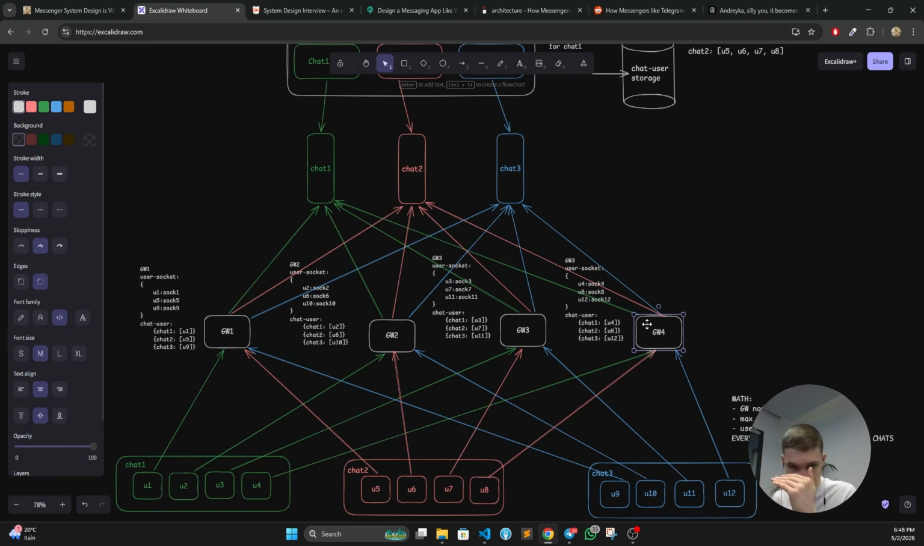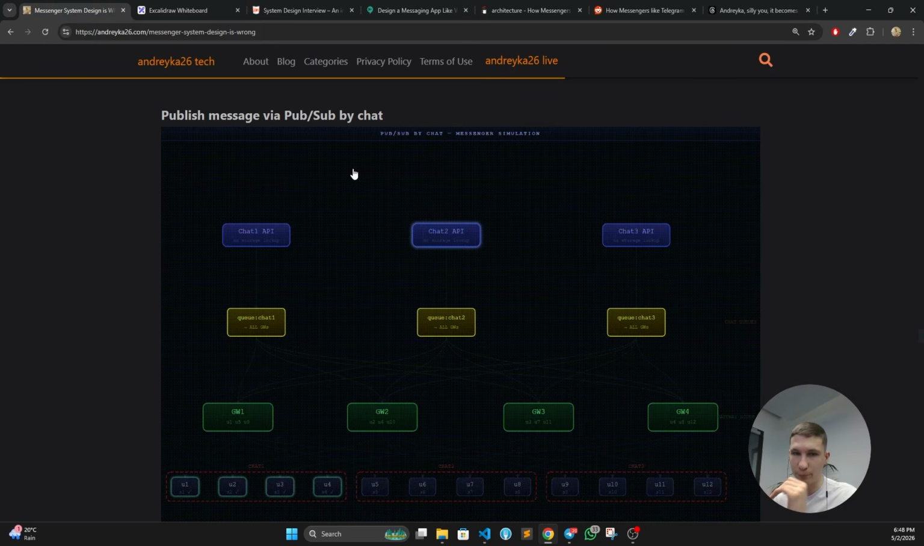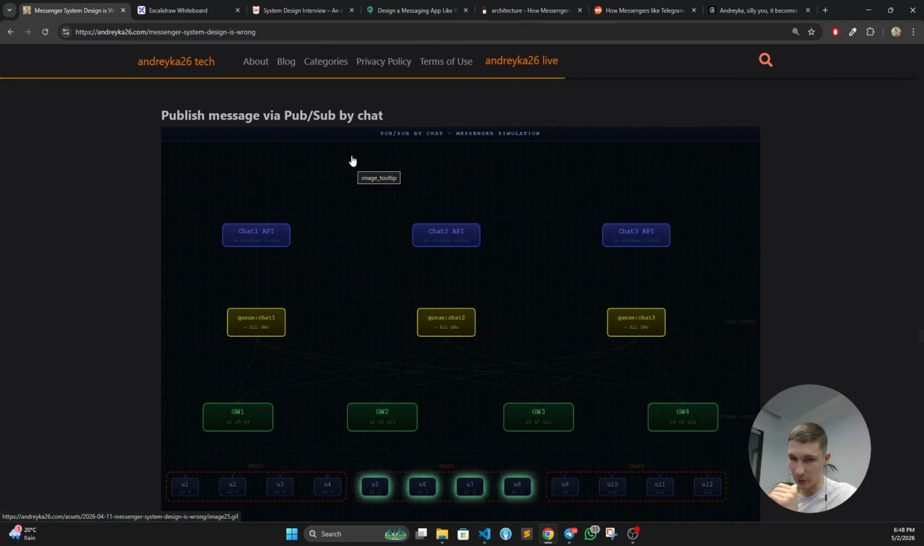So as I was telling you before, just throwing a bunch of Pub/Sub queues into your system does not always mean that you are going to scale well. It's just the point, like, stop putting Pub/Sub as a solution to everything. It does not mean it will scale, guys. It does not mean that.